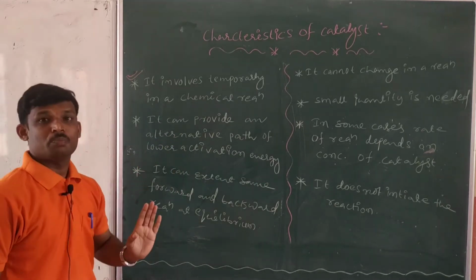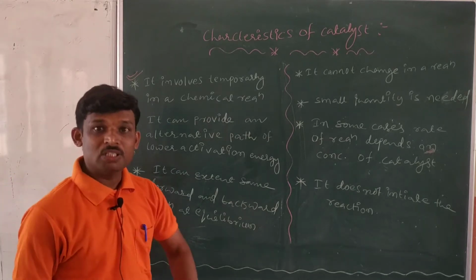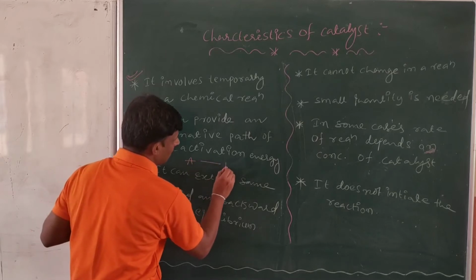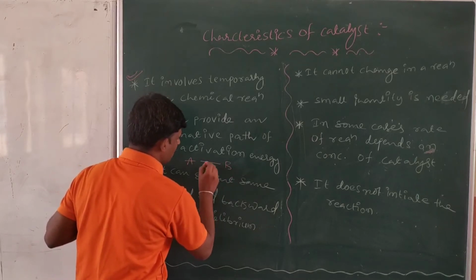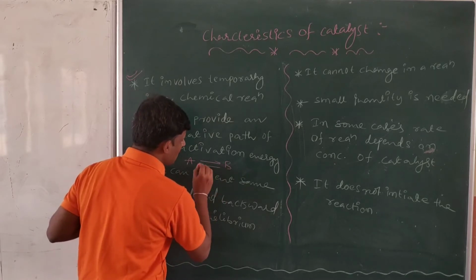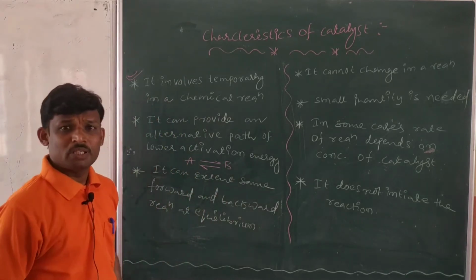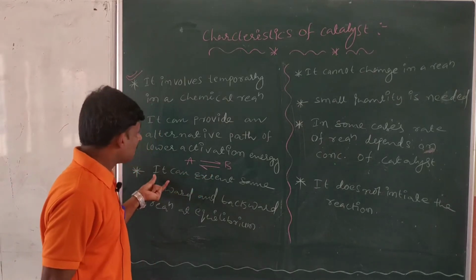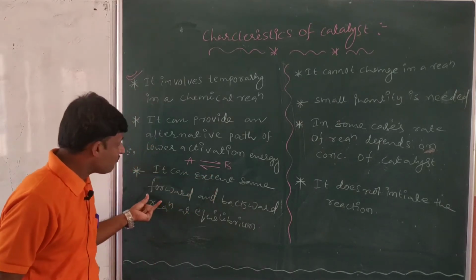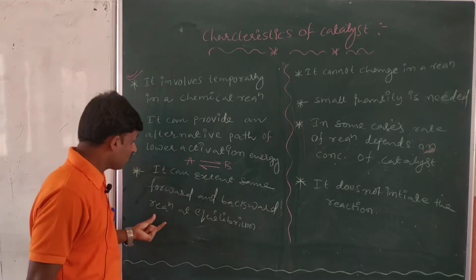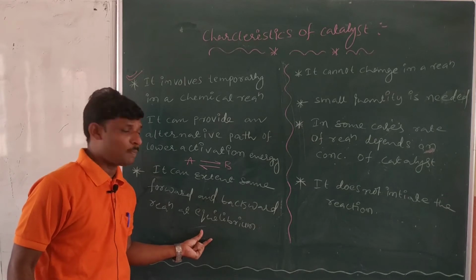And next, for example, suppose the reaction is a reversible reaction. Suppose A is forming B, where A is the reactant and B is forming, and again B to A is also possible. So this is a reversible reaction. In such reversible reactions, the catalyst can affect the forward as well as the backward reaction equally at equilibrium. Are you getting my point?